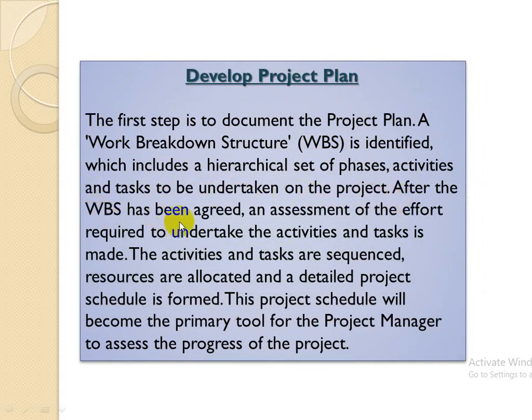After the WBS has been agreed, an assessment of the effort required to undertake the activities and tasks is made. The activities and tasks are sequenced, resources are allocated, and a detailed project schedule is produced. This project schedule will become the primary tool for the project manager to assess the progress of the project.